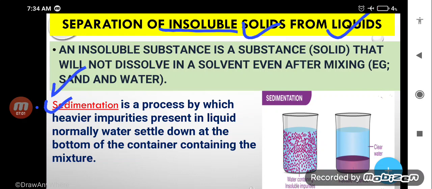It means we allow the mixture to be left without disturbing it for some time, and you will find that the solid particles get settled down at the bottom. The settling down of the impurities at the bottom of the container is called sedimentation.